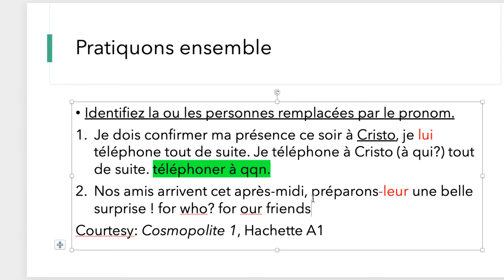Now, just take a moment and think. We kind of thought about this earlier, that the COI will be placed before the verb, like here, right? Before the conjugated verb. N'est-ce pas? Why is this placed after the conjugated verb and why is there a hyphen? Remember, if you have an impératif, right, you're giving a suggestion to prepare a great surprise. Whenever you have an impératif, you always have to place a hyphen and then the COI right after. N'est-ce pas? So think about this really well. It's really not that hard. It really just follows the same rule with the other pronouns as well that we've already seen.